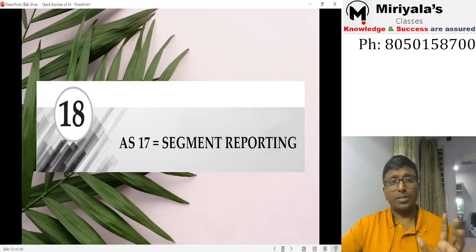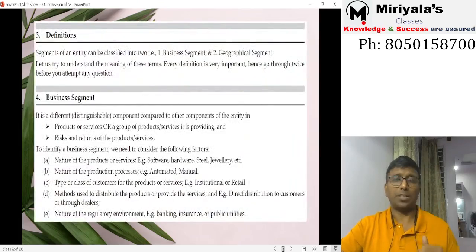Let's get into Accounting Standard 17, that is segment reporting. Yes, you must have studied it. There are two types of segments: one is the business segment, the next one is the geographical segment. What is a business segment? A business segment is a distinguishable component.